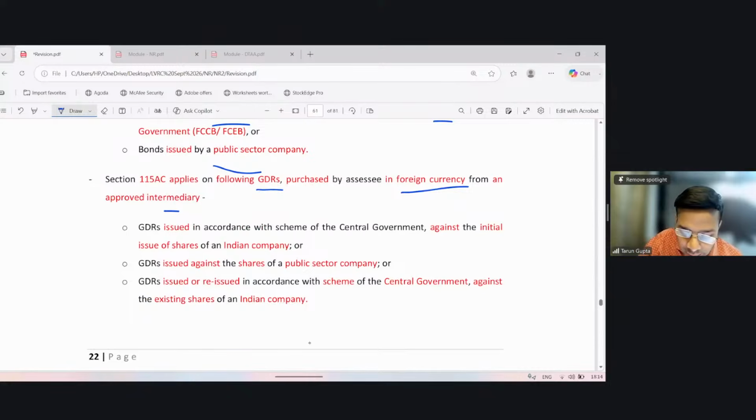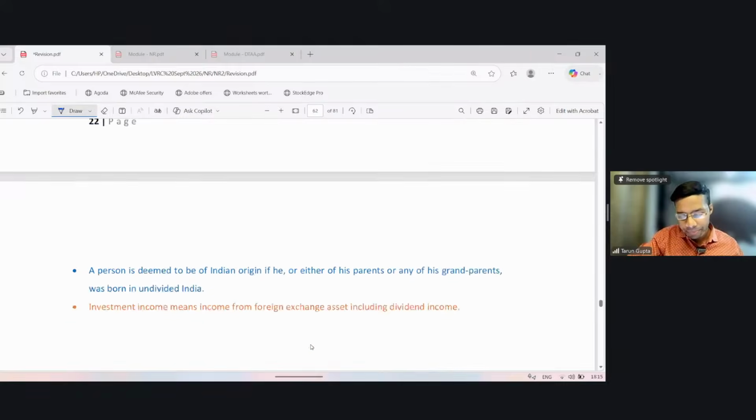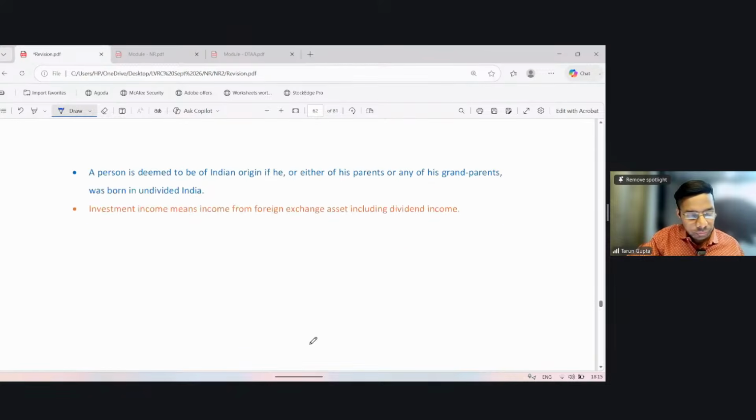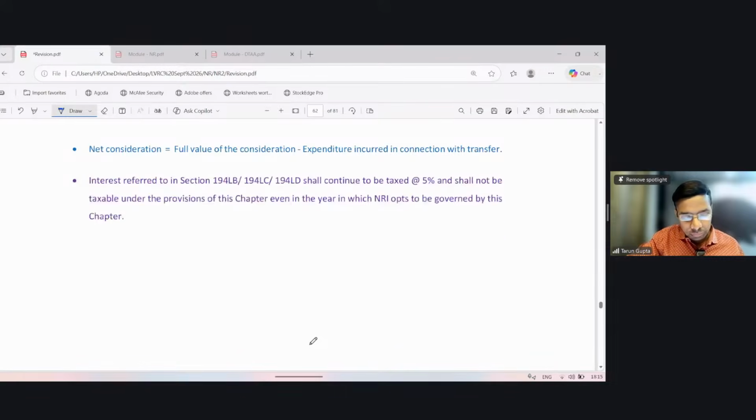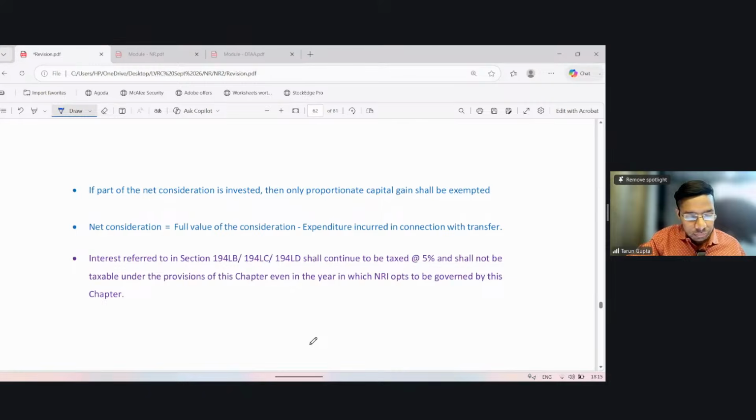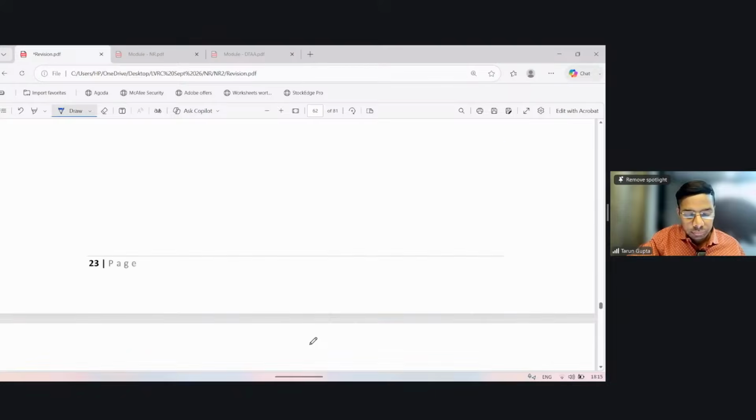GDRs issued in accordance with a scheme of the central government against the initial issue of shares of an Indian company, or GDRs issued against the shares of a public sector company, or GDRs issued or reissued in accordance with a scheme of the central government against the existing shares of an Indian company. So these GDRs are issued against the shares of an Indian company or public sector company, as the case may be. Okay.